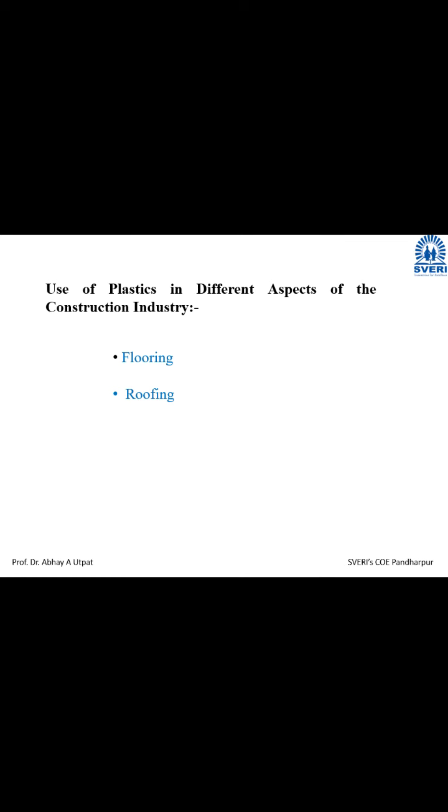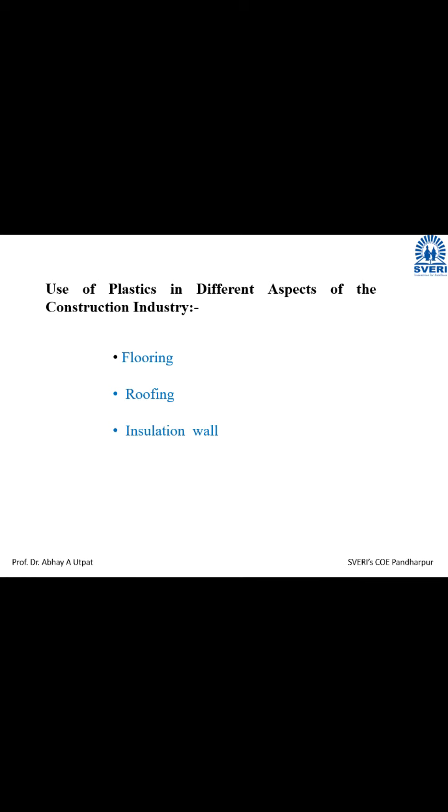In many villages you have seen small huts covered with plastic roofs. In all types of commercial shops, the shades in front of the shop to protect from sun rays and rain are also made of plastic. So that comes under the point roofing.